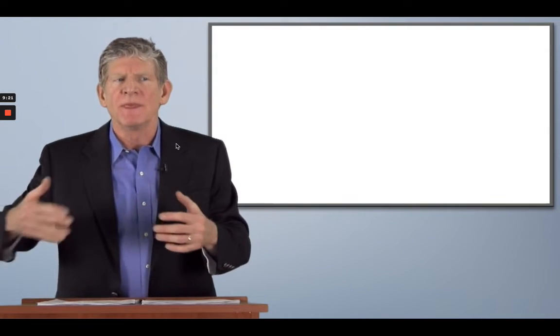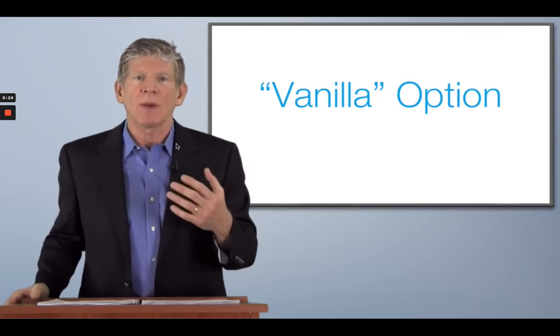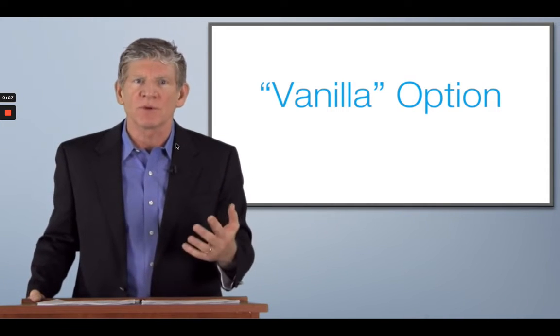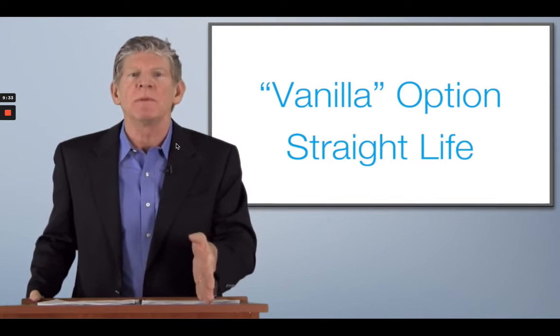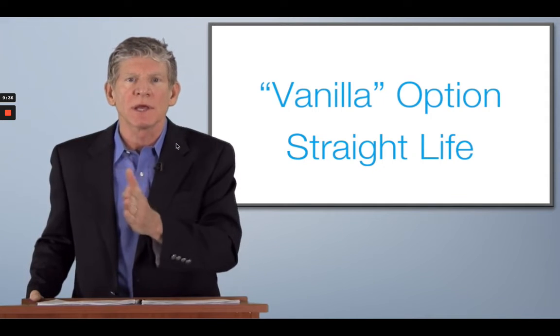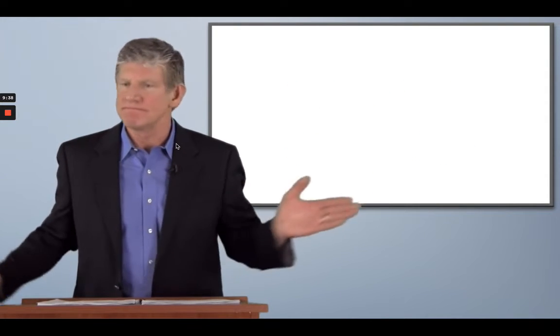Some annuities combine them. A life annuity with period certain, as the lesson describes, includes a minimum period guarantee that income will be paid out, and the guarantee that should the annuitant survive that period certain, payments will continue. So in the area of life contingency annuities, the vanilla option, if you will, or the option that will provide the most money with the fewest frills is the straight life option, which simply says income will be paid to the annuitant as long as the annuitant lives, and when the annuitant dies, all bets are off.